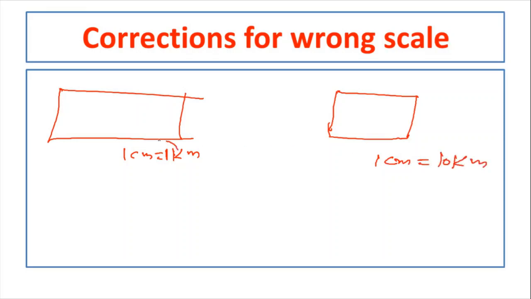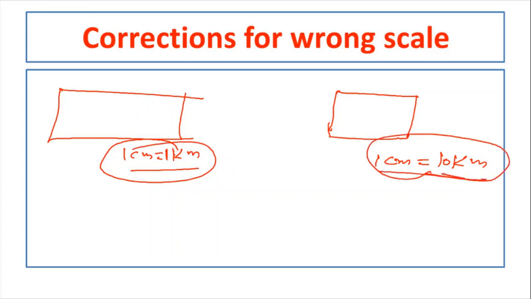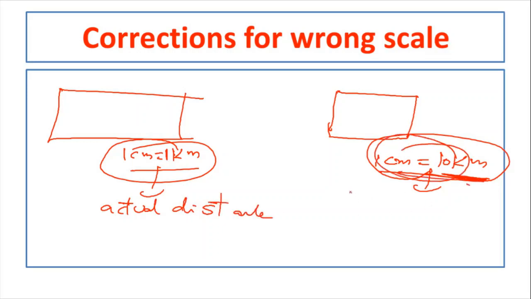So the actual scale for which the map was drawn is 1 centimeter equal to 1 kilometer, and by mistake you have adopted the scale of 1 centimeter equal to 10 kilometer. If you adopt the correct scale you will get the correct distance. If you adopt this scale you will get the wrong distance. Whatever the correct distance is, I am calling the actual distance, and the distance measured by taking the wrong scale, I am calling the measured distance.